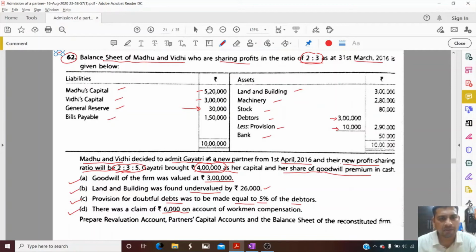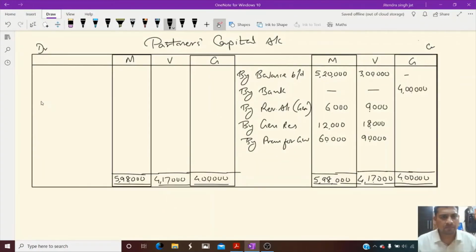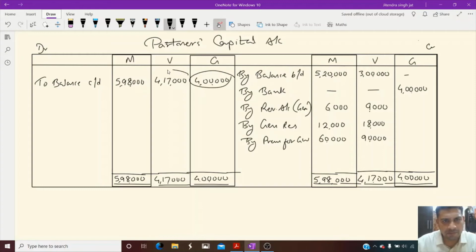All these points are clear, isn't it? So let us do the total. To balance carried down 5,98,000, 4,17,000 and 4 lakh. These are the balancing figures. I hope this point is clear, dear children.